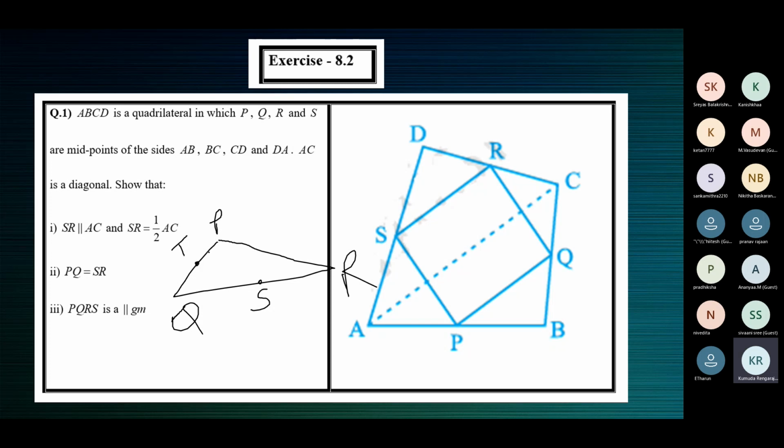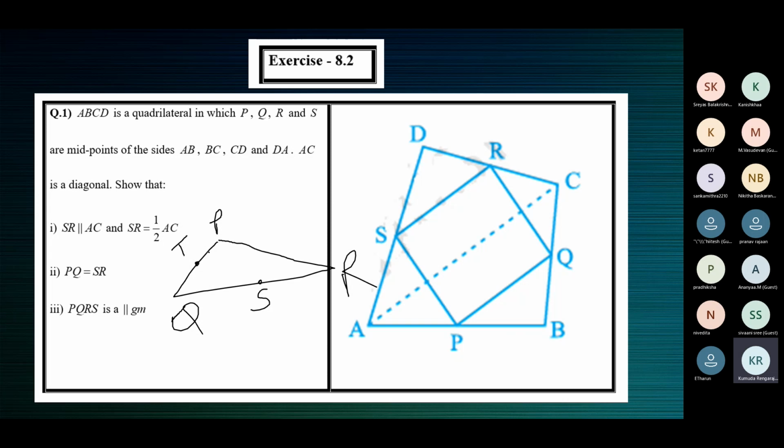See, we need to know the midpoints of any two sides of the triangle. So we are given that S is the midpoint of QR. We are also given that T is the midpoint of QP. If this is given, then these are the results by the midpoint theorem. Why midpoint theorem? Because we know the midpoint of QR and we know the midpoint of QP.